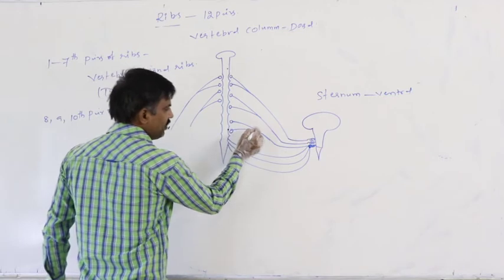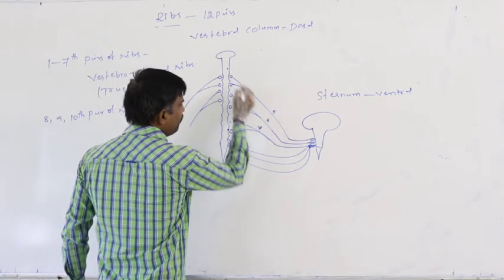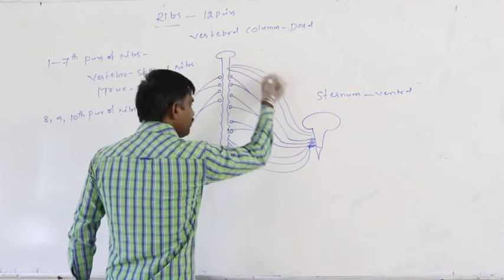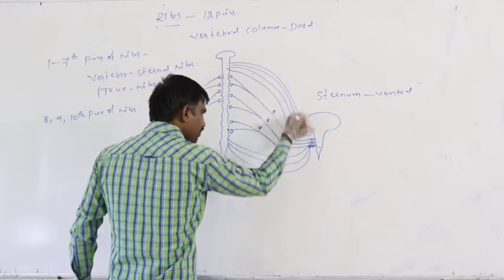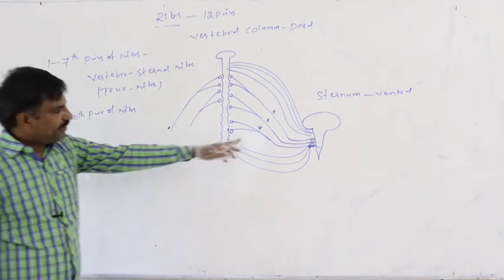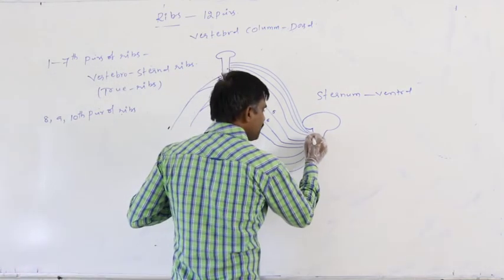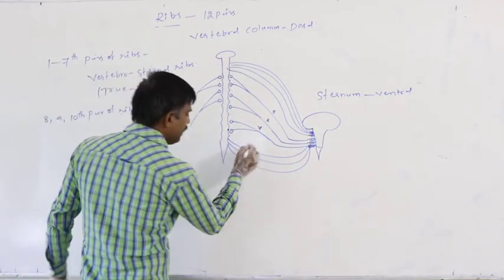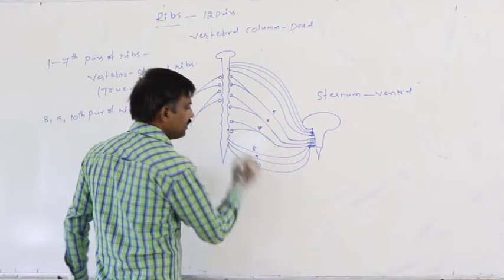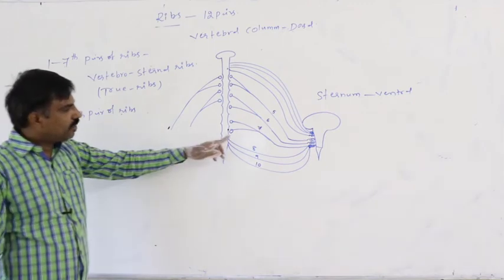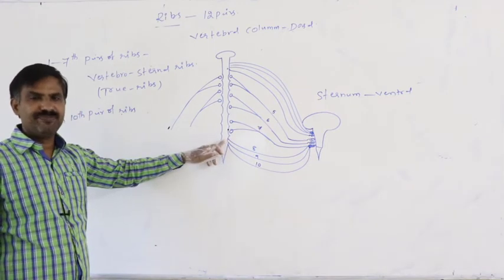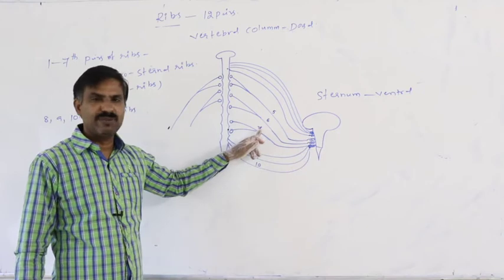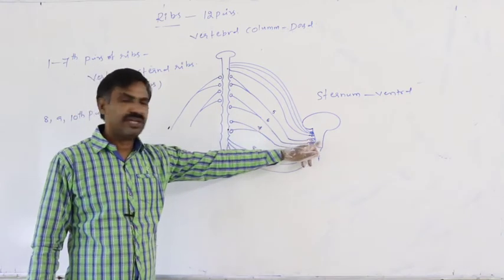Just assume this is the 7th pair, 6th, 5th, 4th, 3rd, 2nd, and 1st. These 7 pairs attach directly to the sternum ventrally, but the 8th, 9th and 10th pairs attach to the hyaline cartilage of the 7th pair of ribs. They do not attach directly to the sternum.